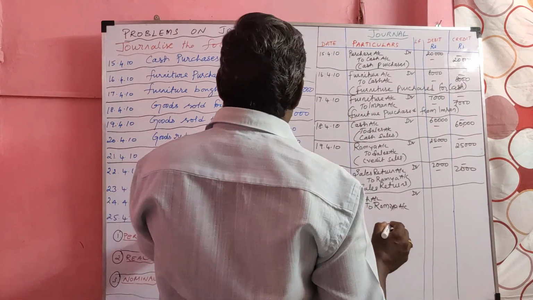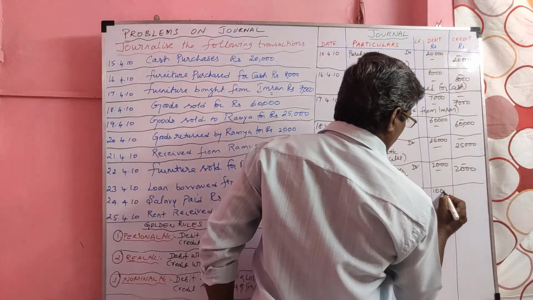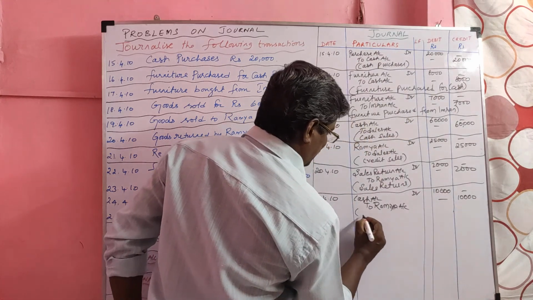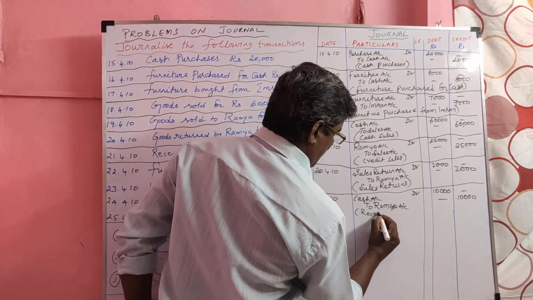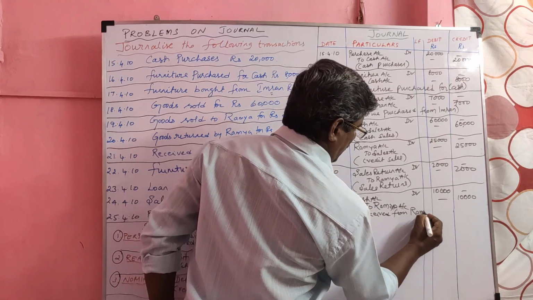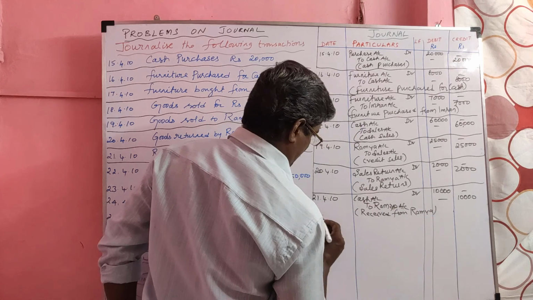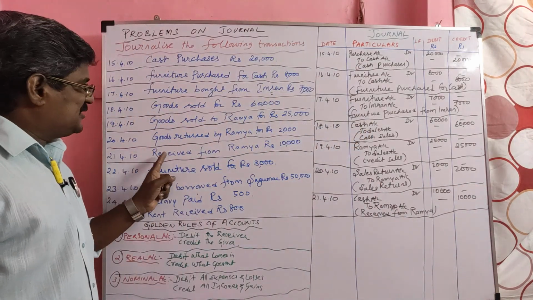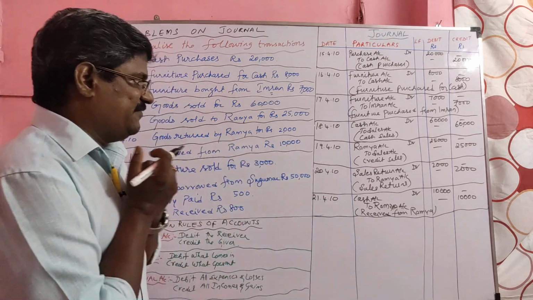To Ramya. Value of the transaction. Narration: received from Ramya. From Ramya, we are receiving cash.